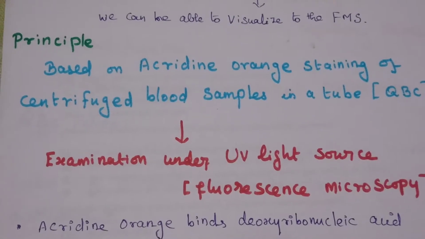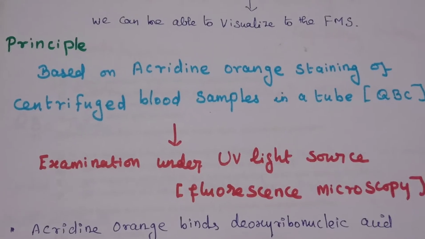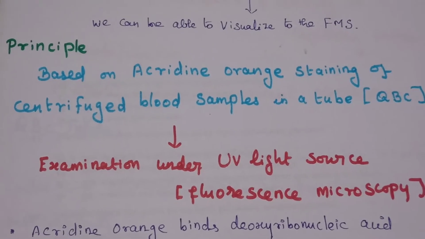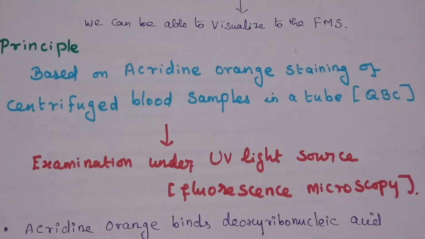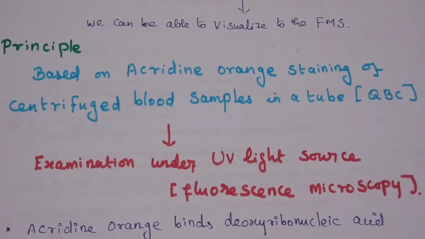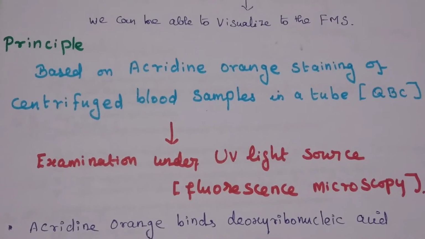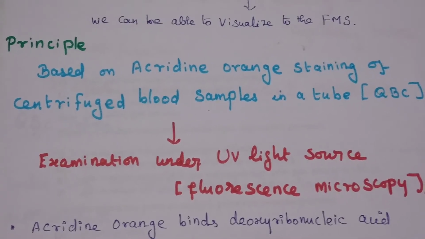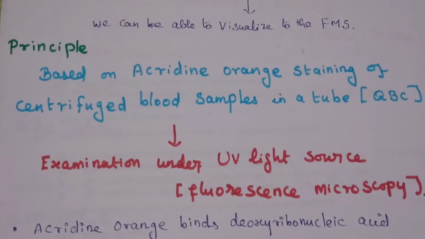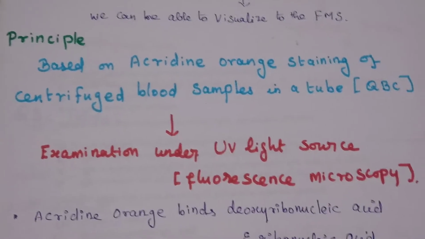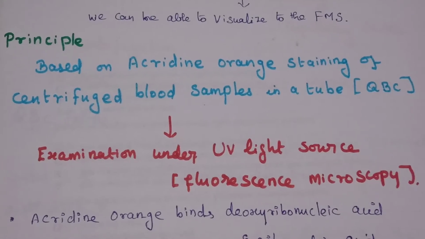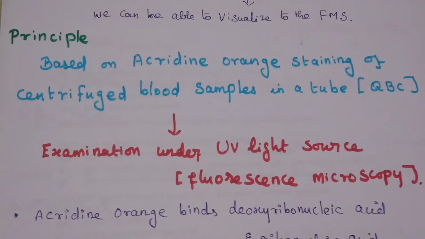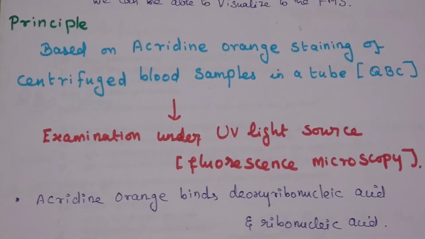Moving to the principle. It is mainly based on acridine orange staining of centrifuged blood samples in a tube, called the QBC tube, the Quantitative Buffy Coat tube. Then it is examined under fluorescent microscopy.